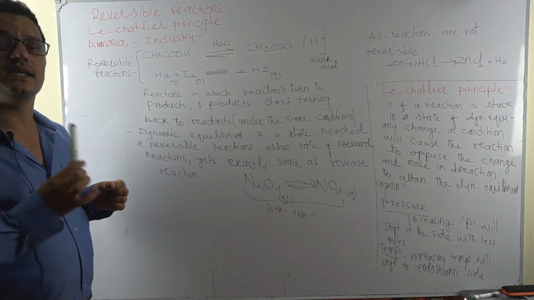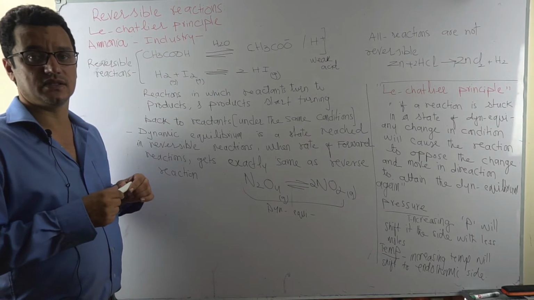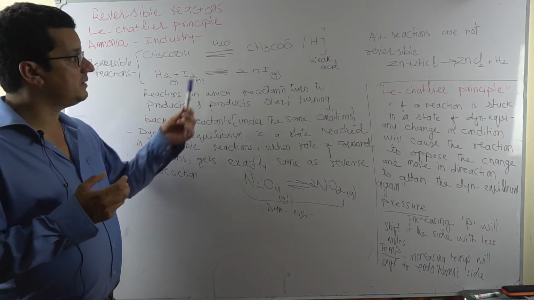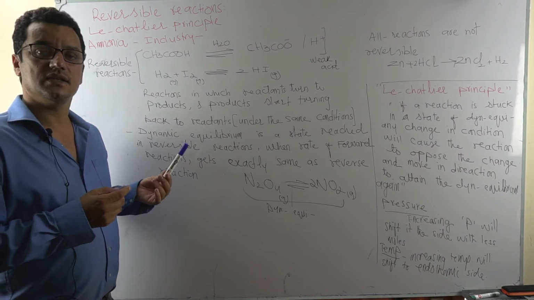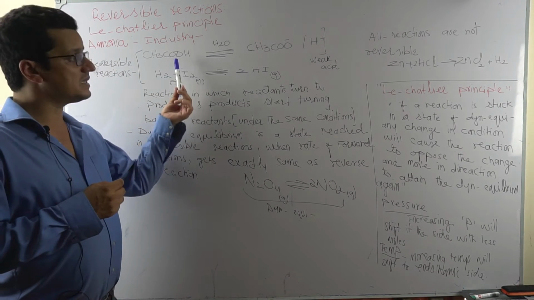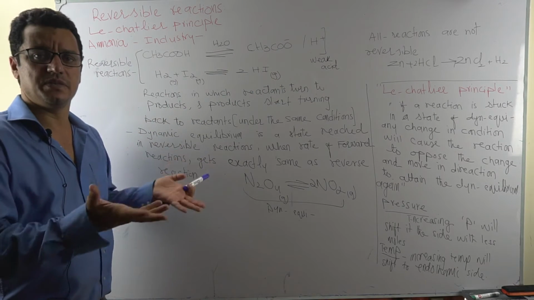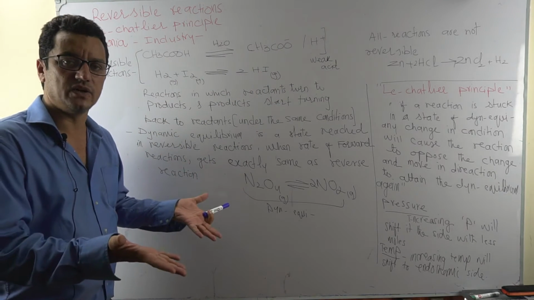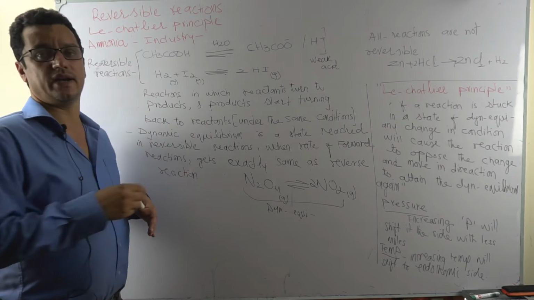But there are certain chemical reactions which are a sort of headache for the chemist and for the industries. And they are what? Reversible reactions. The name indicates reverse. They reverse back. Reactants turn to products, and under the same conditions of the temperature, pressure, whatever the condition you have applied for the reaction, they start turning back to reactants.